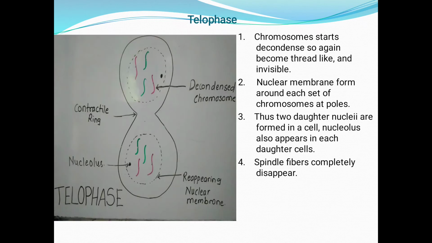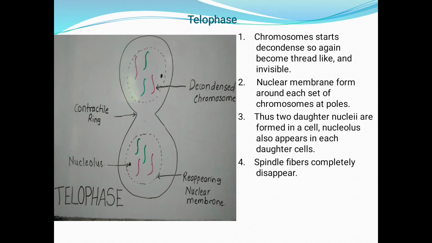The last step of karyokinesis is telophase. First point, chromosomes start to decondense, so again they become thread-like and invisible. See, in the telophase, all the processes occur exactly opposite to the processes that occurred in the prophase. So it is a reverse process. If you see the diagram properly, all the condensed chromosomes open and get decondensed. After decondensing, they become invisible.